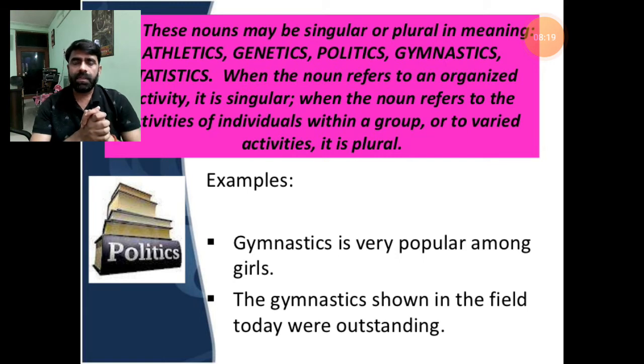We can see an example here. Gymnastics is very popular among girls. If I am going to talk about gymnastics, it is not a single game. Gymnastics consists of various activities, many activities combinedly called gymnastics. All the activities of gymnastics have combined together and form a single unit, gymnastics. And that's why I have used is here. Gymnastics is very popular among girls.